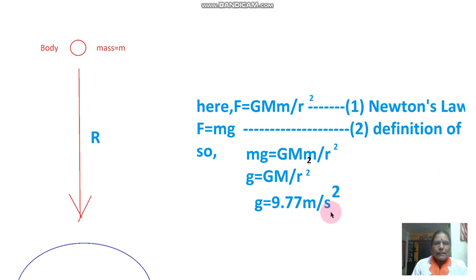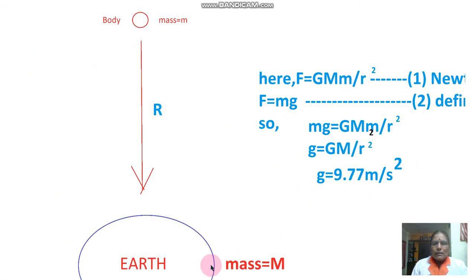Now let us take another example, an earth and a body. This body is attracted by the earth, and the earth is also attracted by the body, by Newton's law of gravitation. So we can write F equal to GMm upon r square, where G is the gravitational constant, M is the mass of the earth, small m is the mass of the body, and r is the radius of the earth.